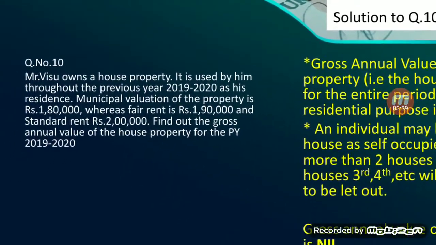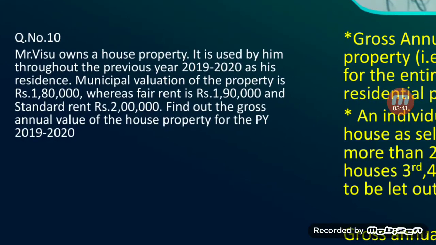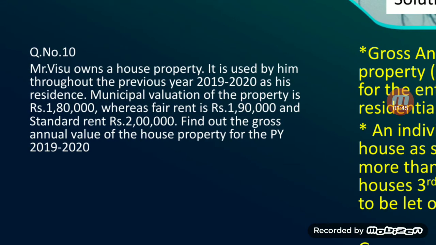Vasu owns a house property. It is used by him throughout the previous year 2019-20 as his residence. Municipal valuation of the property is 1,80,000, whereas fair rental value is 1,90,000 and standard rent is 2 lakh. Find out the gross annual value for the property for the previous year 2019-20.